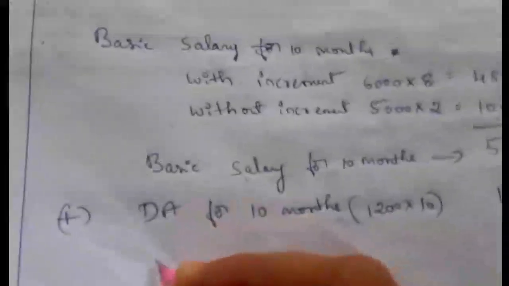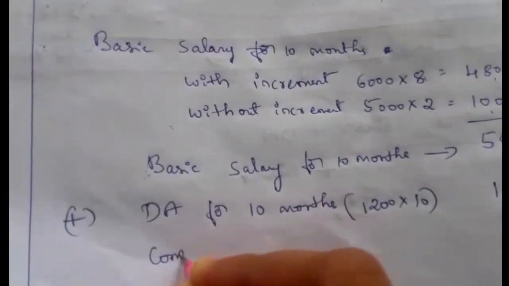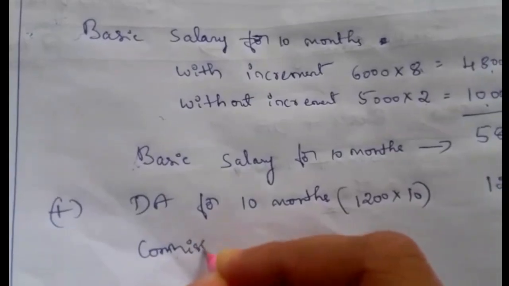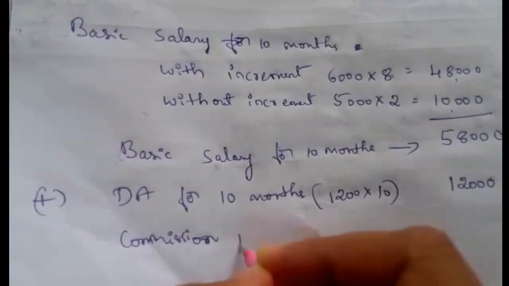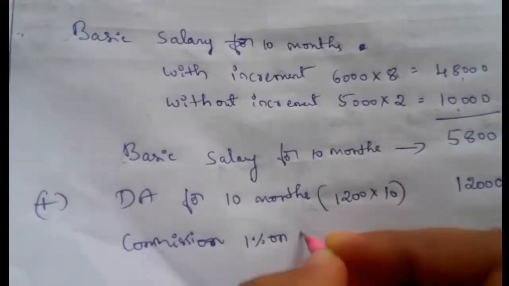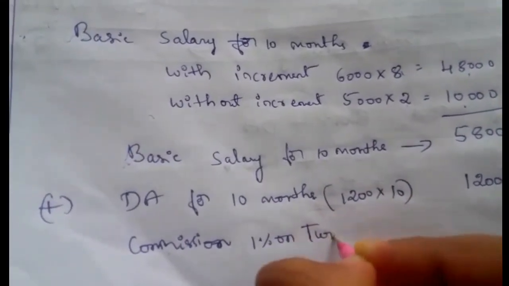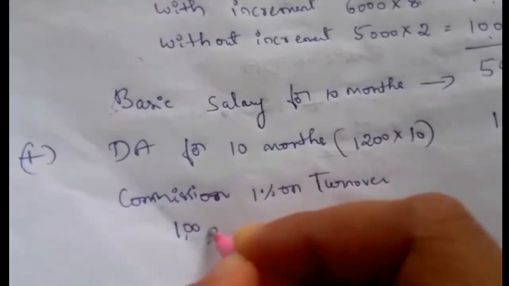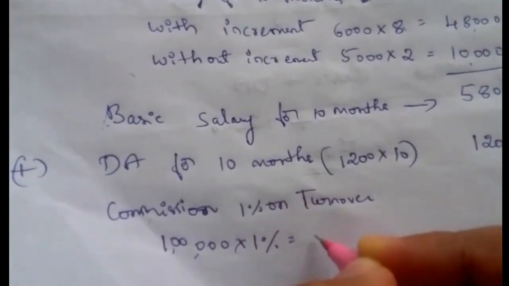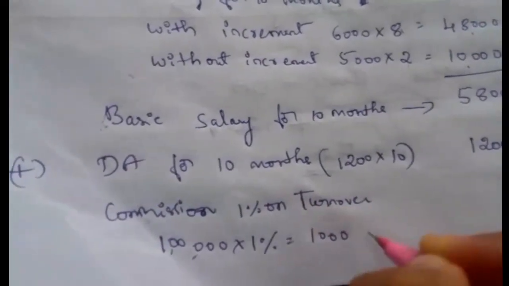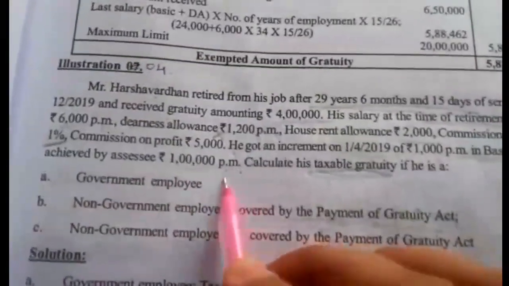One more item given is commission on turnover. We have to add commission also: 1% on turnover. The turnover is 1 lakh per month, and 1% of 1 lakh is 1,000 monthly commission.